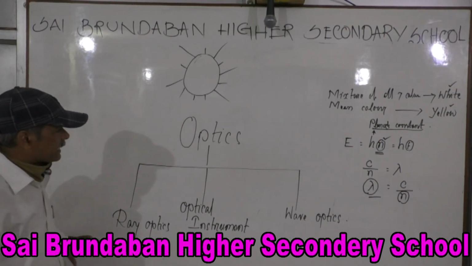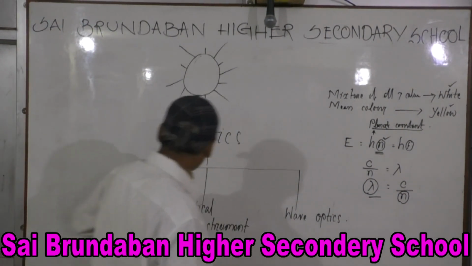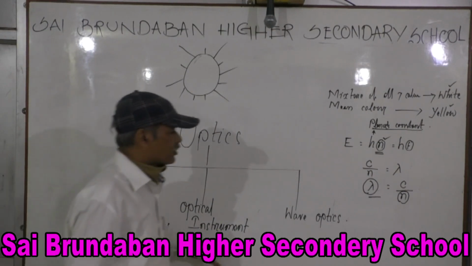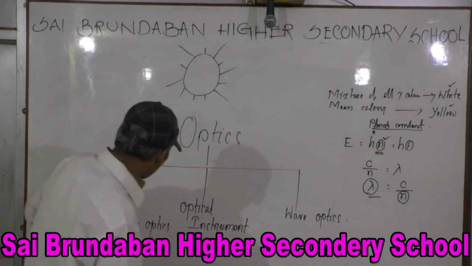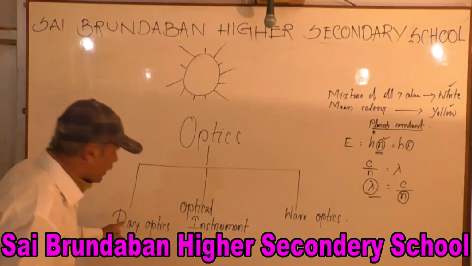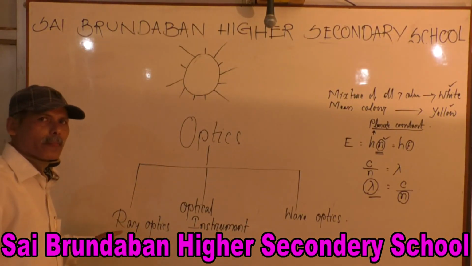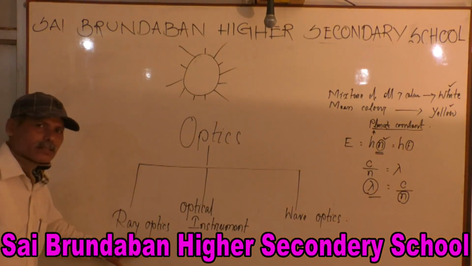Optics is subdivided into 3 parts. One is ray optics, optical instrument, wave optics. So let's confine to ray optics.